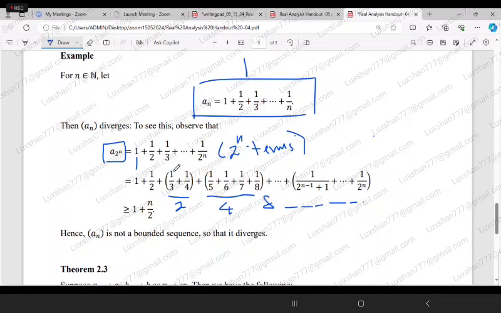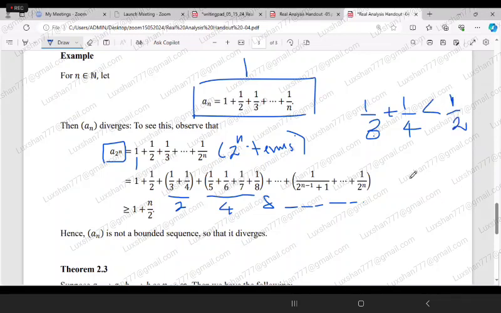Then obviously, if you look at this one, this is 1 over 3 plus 1 over 4. If you look at 1 over 3 plus 1 over 4, this is always less than half, isn't it?